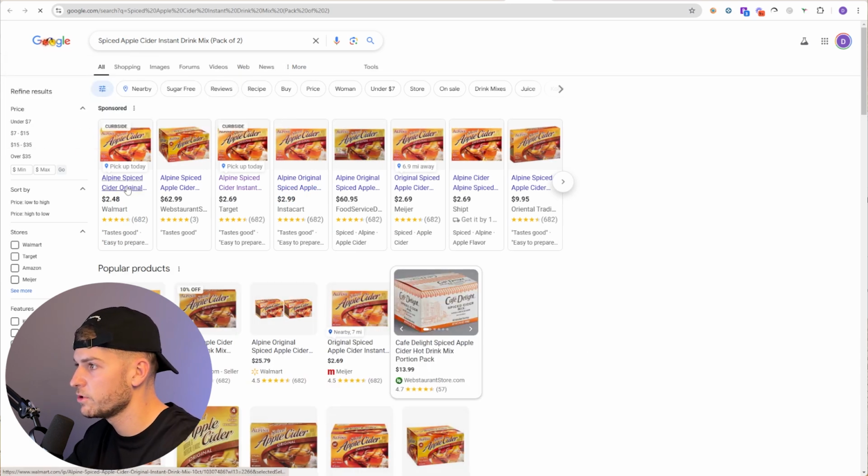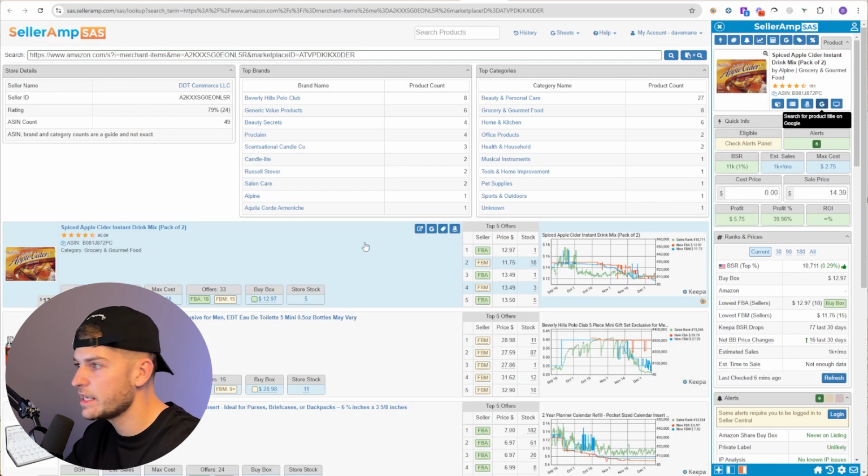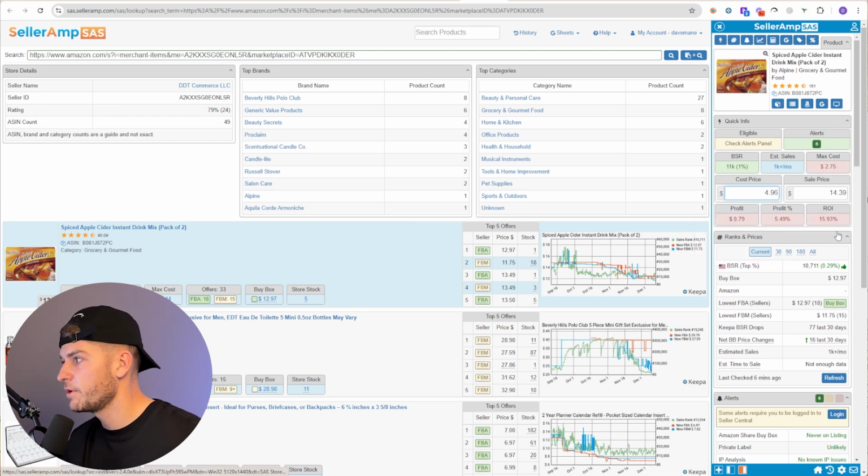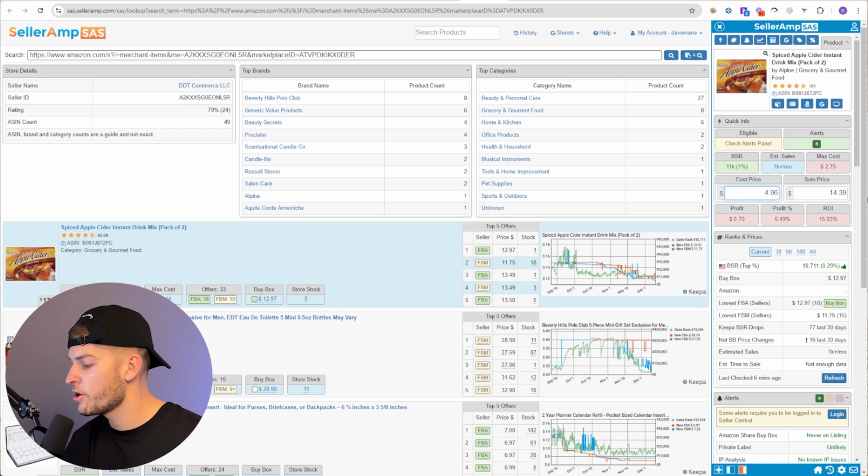Looks like Walmart has it for $2.48. Now this is a 2-pack, so we have $2.48 times 2, and this one isn't quite profitable. It's right there, it's really close. What I could try and do is find a discounted gift card. And from my experience, I know that Walmart typically has like a 5% minimum, so we can throw that on. And even with that, it's still not really enough for me to go ahead and purchase personally, at least for my criteria check. You might have a different one, but for me, this wouldn't really pass.